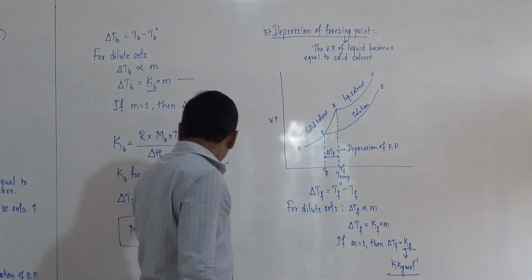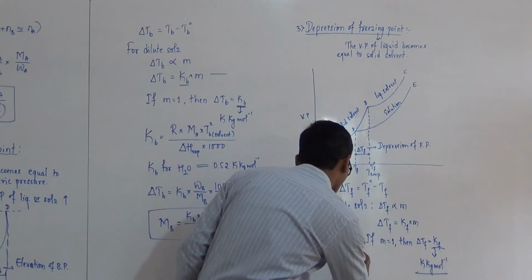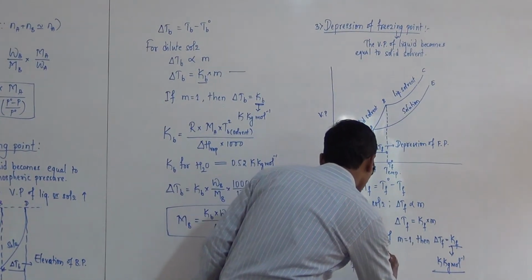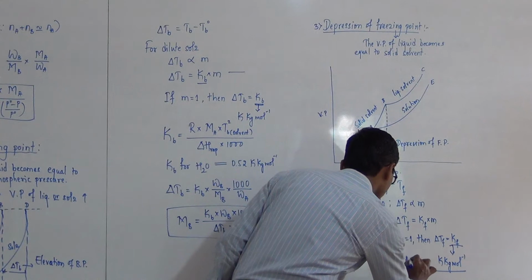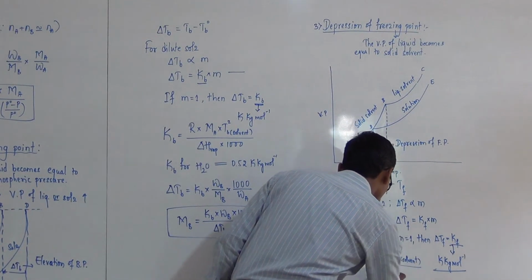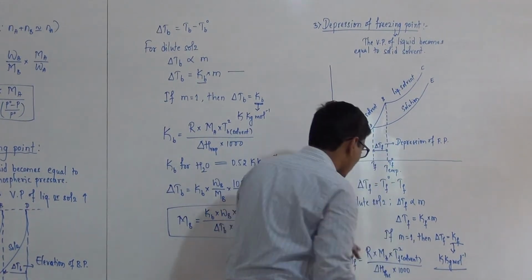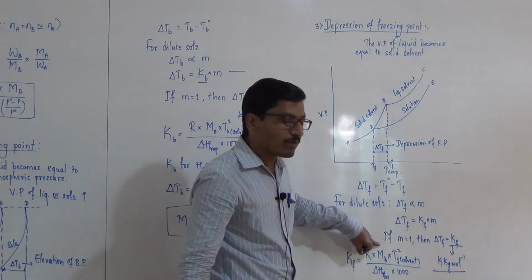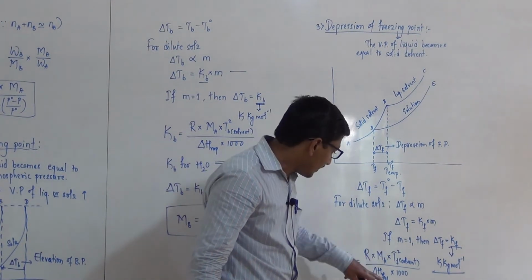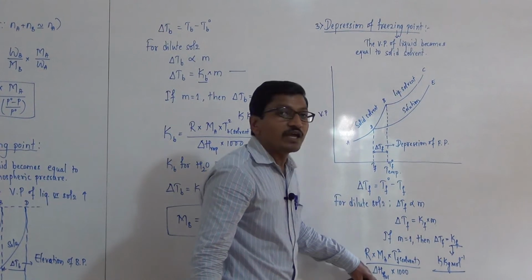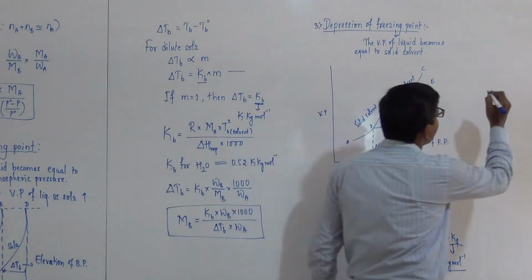This Kf is also calculated using the formula R into Ma into Tf square for solvent, divided by delta H fusion into 1000. R is the universal gas constant, Ma is the molar mass of solvent, Tf is the freezing point of solvent, and delta H fusion is the enthalpy of fusion. By using this relation, Kf value is calculated.